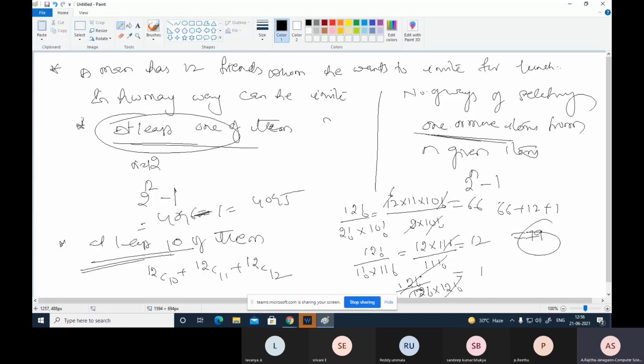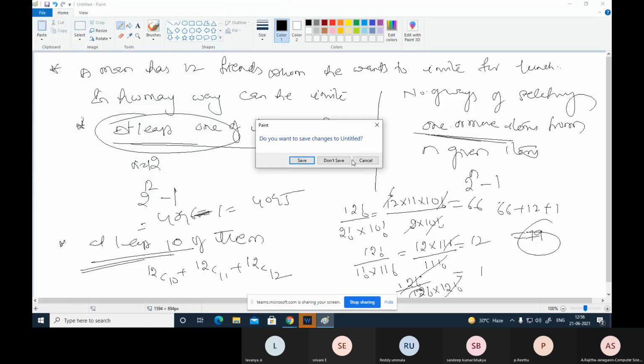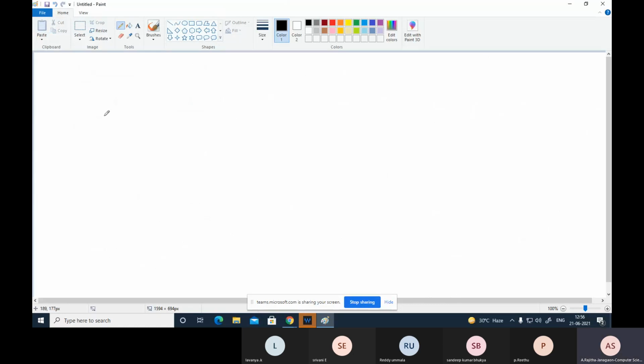Then one more problem. In how many ways can 6 prizes be distributed among 3 boys if each boy is eligible to receive 1 or more prizes? That means here 6 prizes are distributed to 3 boys.